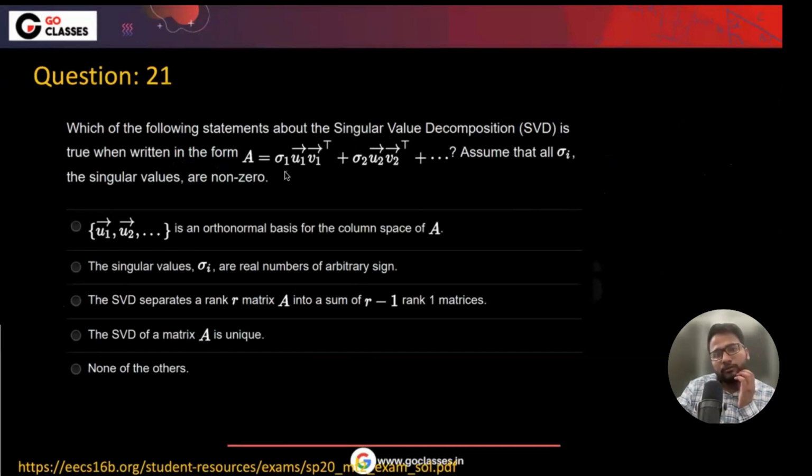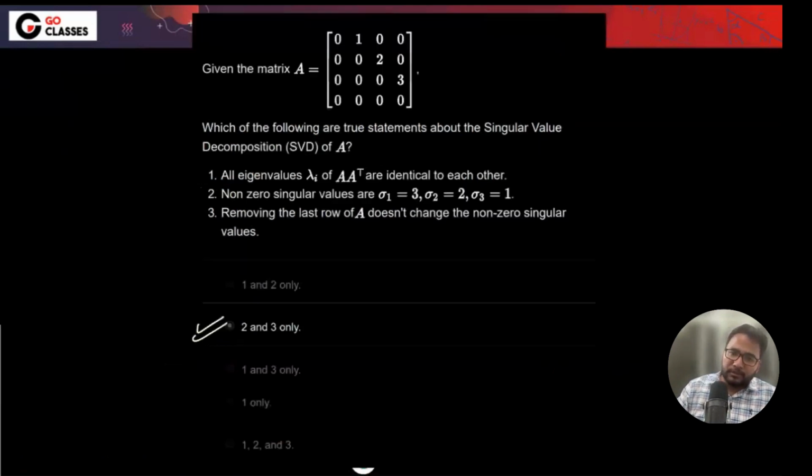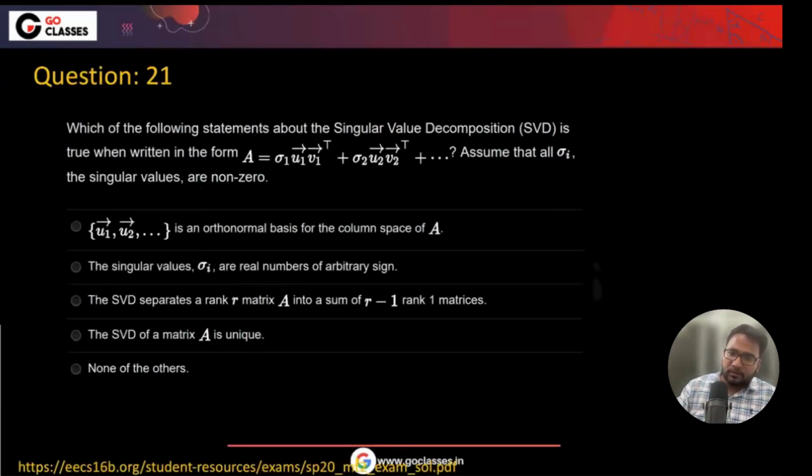Sigma one is a singular value, u1 is the left singular vector, and v1 is the right singular vector, right? Assume that all sigma i are the singular values and non-zero. Tell me, is this an orthonormal basis for the column space? Is this in the column space? Yes, right. So that is true.